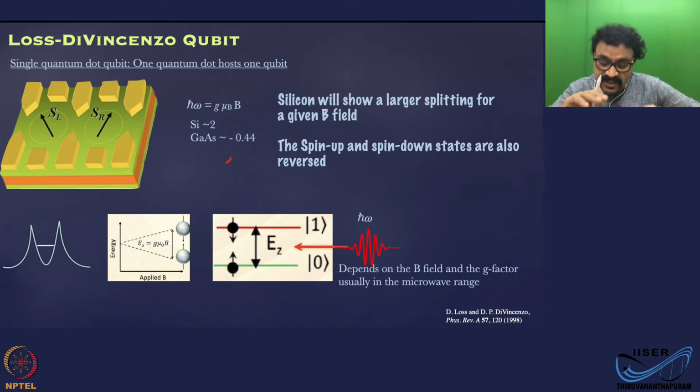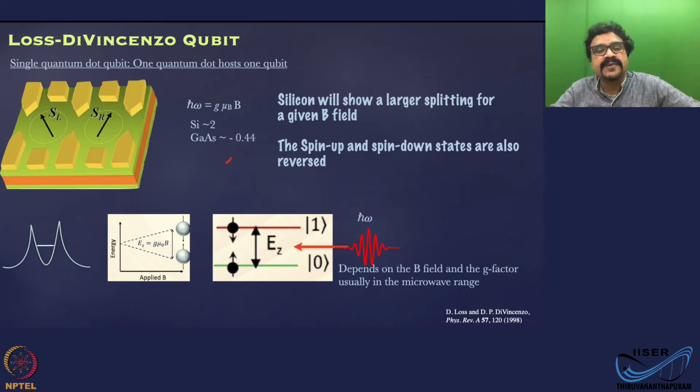So you can get appreciable energy splitting even at a much lower field for silicon, which would work in favor of silicon. There are a lot of elements which work in favor of gallium arsenide also. But on average, the entire technology is moving towards silicon, not towards gallium arsenide, for various reasons. And also the configuration of spin up and spin down will change because there is a sign change of the g factor.